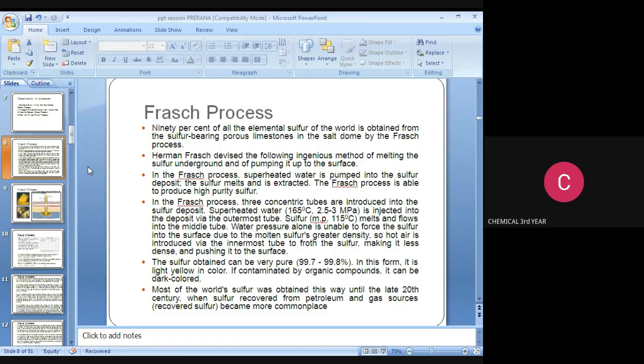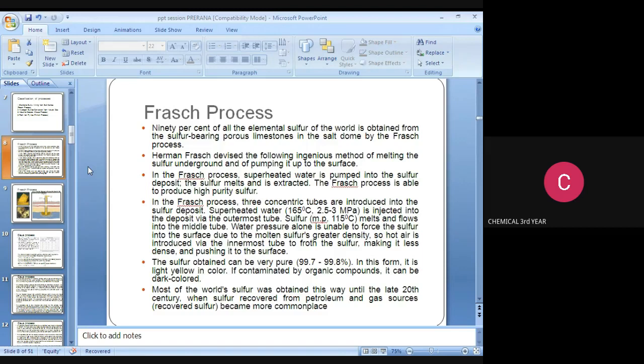The temperature is 165 degrees Celsius, and pressure is 2.5 to 3 megapascal. And then the sulfur melting point, note it down, this is also very important: sulfur melting point is 115 degrees Celsius. It melts and flows into the middle tube.